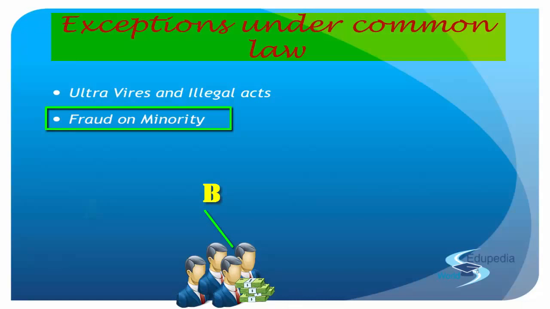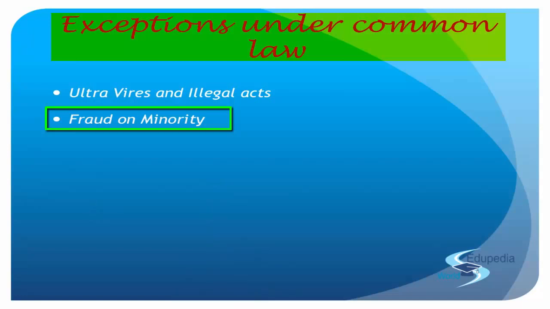So by their discretion, the majority cannot do that. There already has been a case of Menier versus Hoop Polygraph. Over there also what happened, the majority tried to put something in their pocket at the cost of the minority. And thus the minority was empowered to take action.